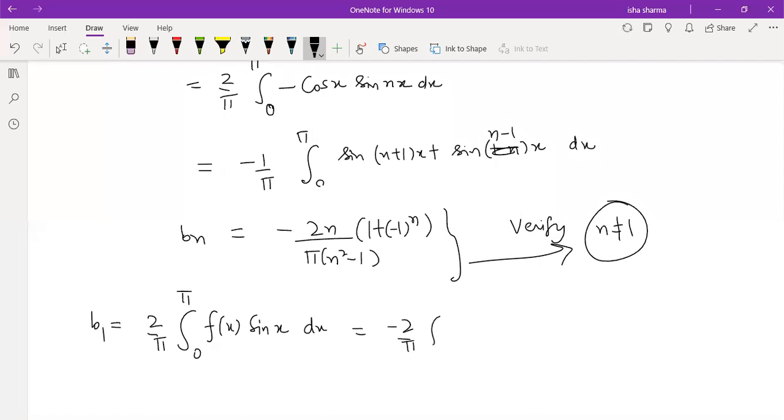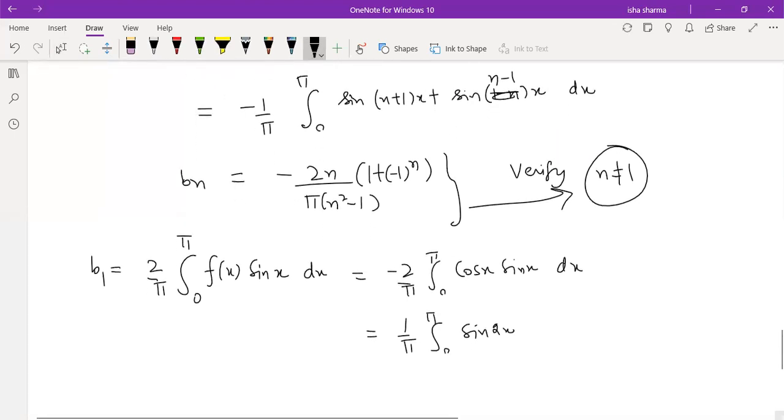So minus 2 by pi, integral 0 to pi cos x sin x. I've used the same definition of f(x) as minus cos x. So 1 by pi, integral 0 to pi. 2 sin x cos x is sin 2x. Obviously the negative is retained. So minus 1 by pi, integral of sine is